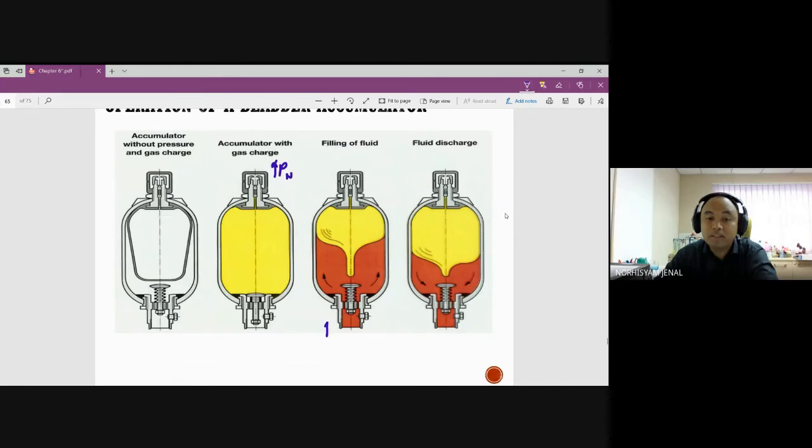So when in the circuit you have high pressure from the circuit, it will push in the bladder over here. So in this condition, the pressure from the fluid is higher than the pressure from the bladder, or the nitrogen. And then when here you have low pressure, the pressure of fluid is lower than the pressure of nitrogen, it will help push out the liquid to increase the pressure in the circuit.